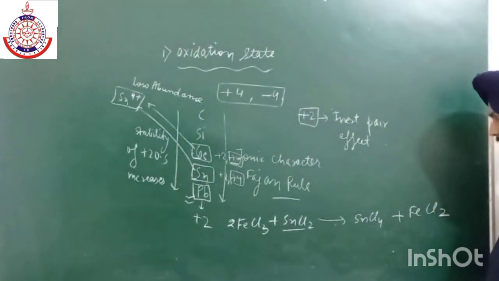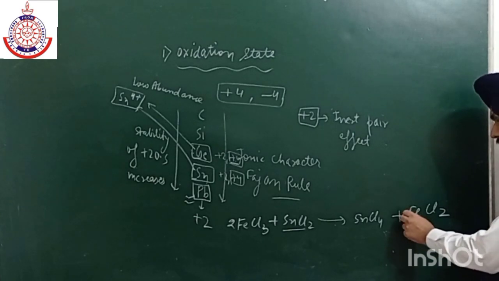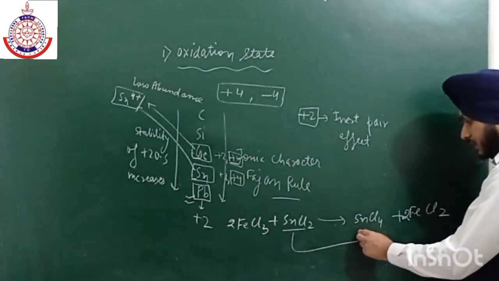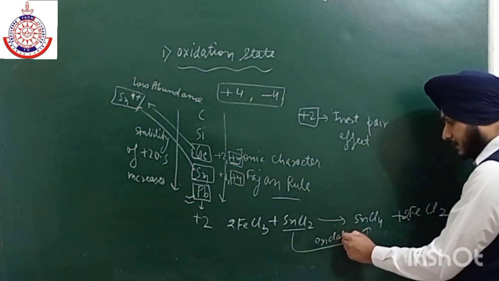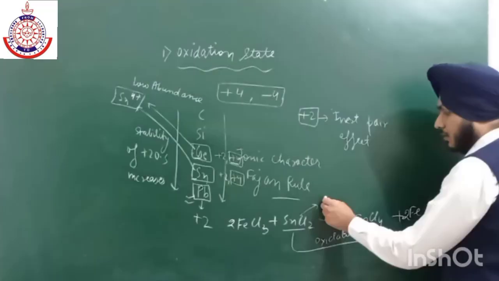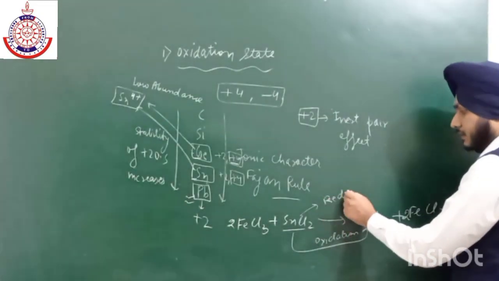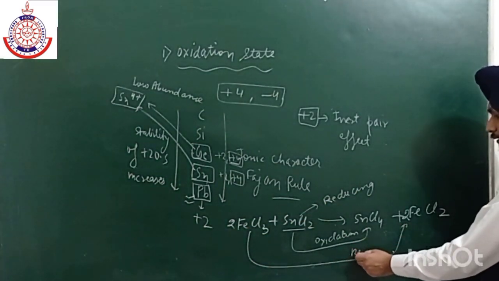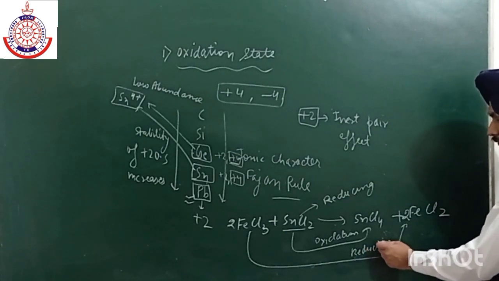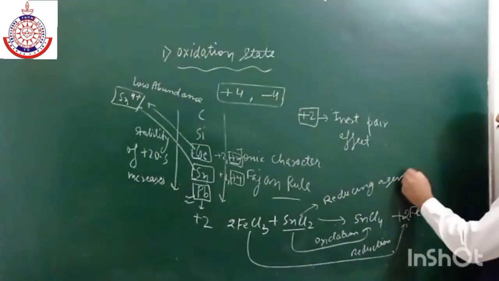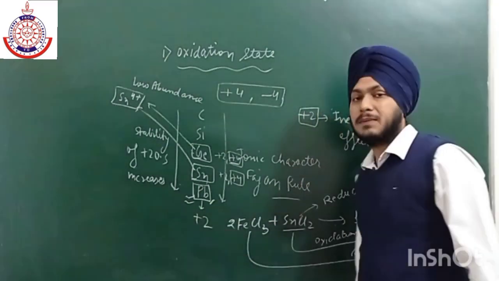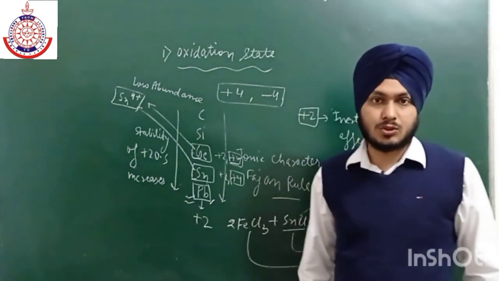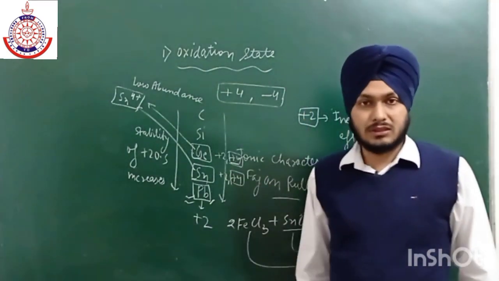So this is the main reaction, and in order to balance this reaction we have 2 over here. Now here oxidation takes place, and this SnCl2 will act as a very good reducing agent, because it is reducing FeCl3 to FeCl2. This is reduction. Similarly, if Pb is present in +4 oxidation state, then it has a tendency to convert into +2 oxidation state,